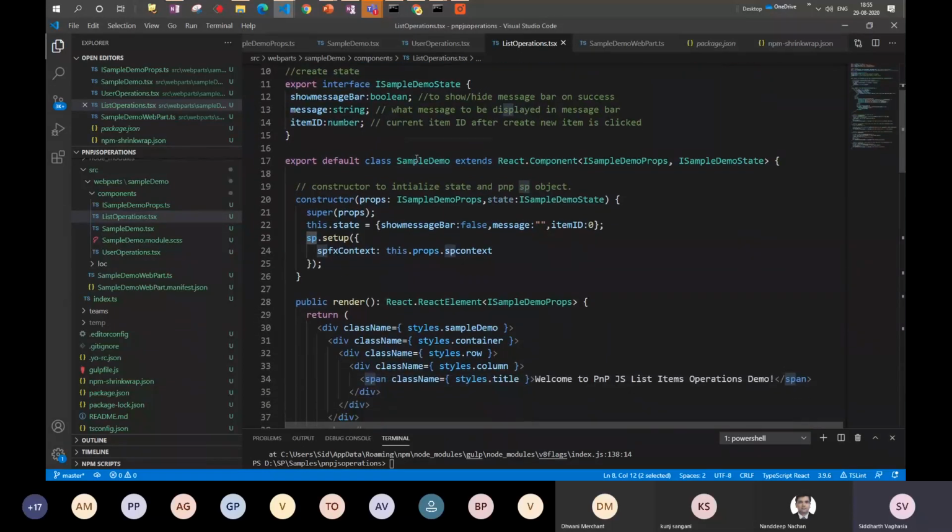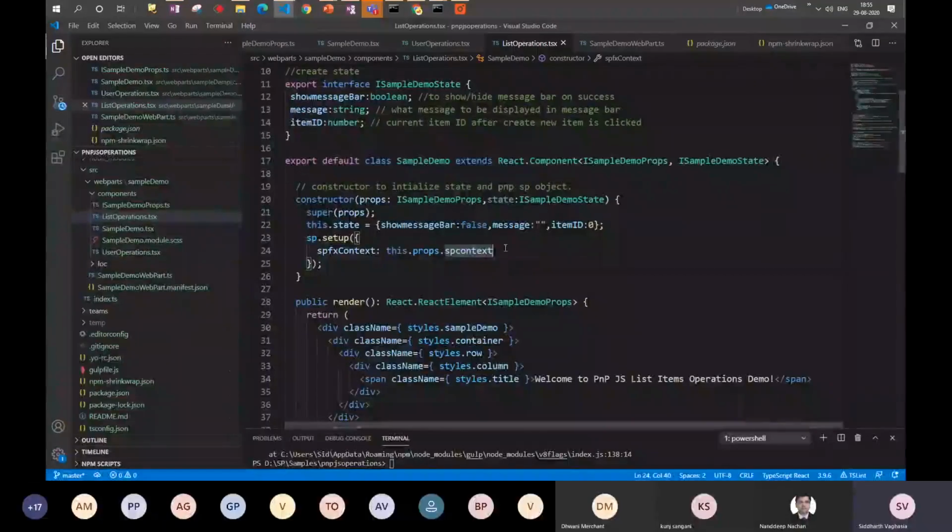So in the ideal case, it can be done on the React component side in the constructor method, because we would be doing it only once. This is the simple line through which we are setting up the context in which all the SP or PnP.js methods should run. Okay, so there are two to three ways of doing this SP setup. One of them is directly passing the context. As we are all aware, with the SPFx web part we get the context, correct, and that context can be used to call the different methods, so that the web part knows in which SharePoint site context it is running.